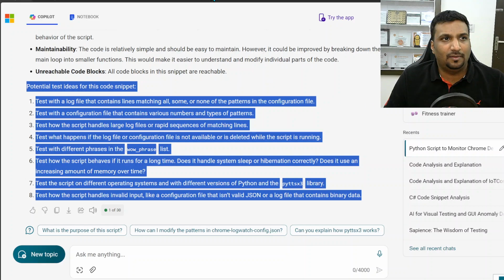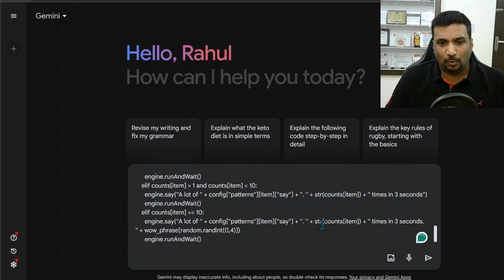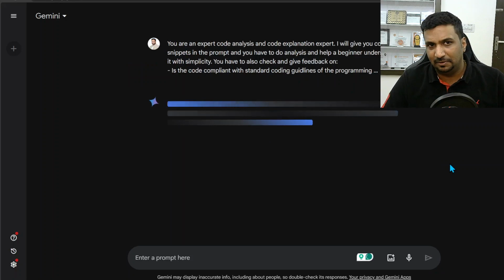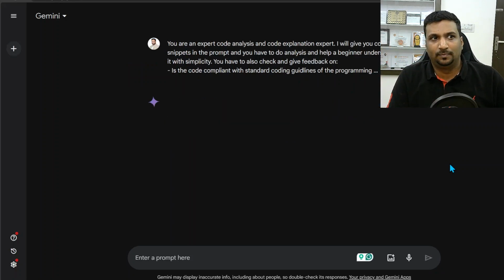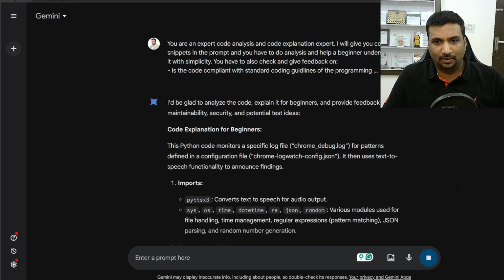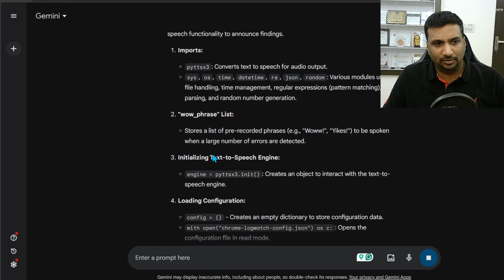Now I also wanted to paste the same prompt in Gemini and see if there are any remarkable differences in the output. The explanation part of Gemini is a little bit better, because it explains specific lines and what they mean.